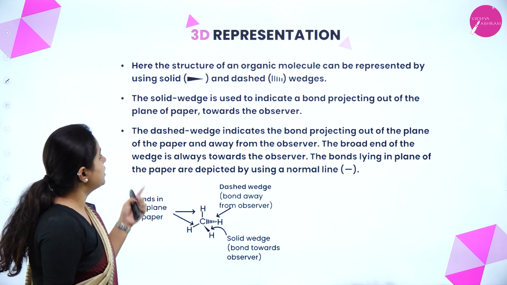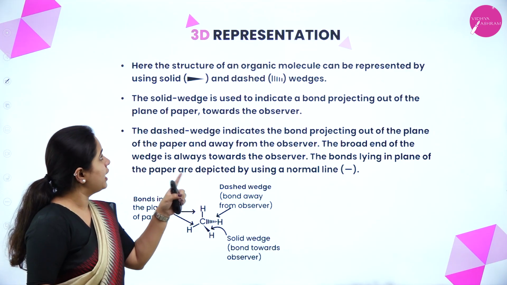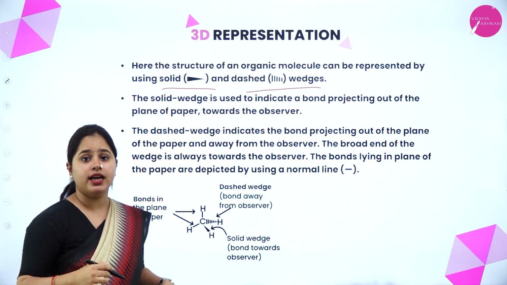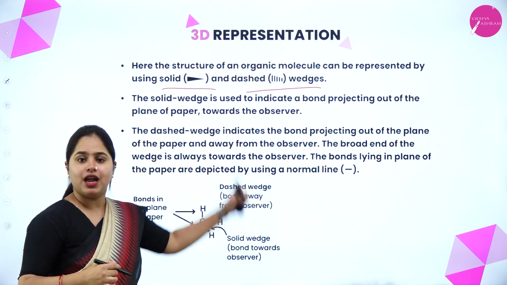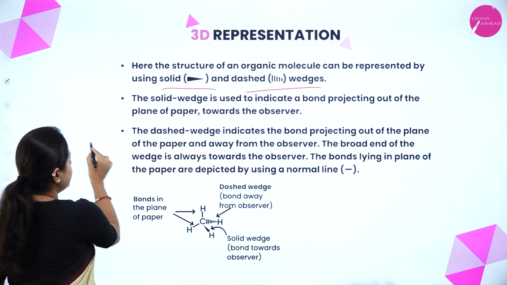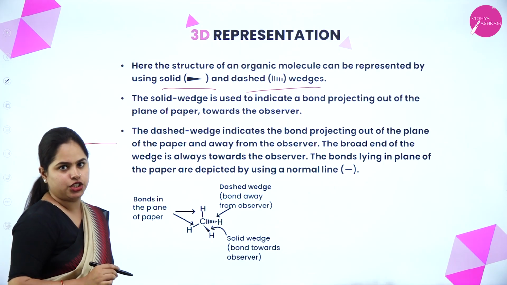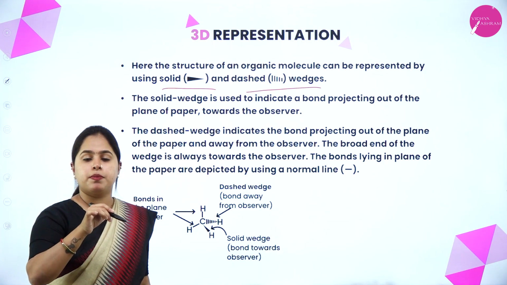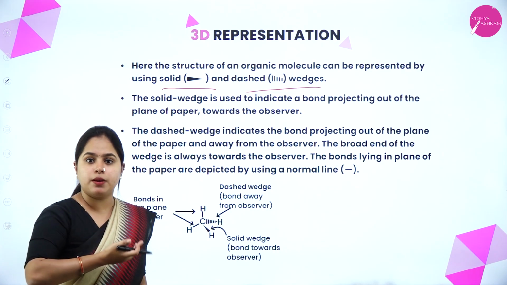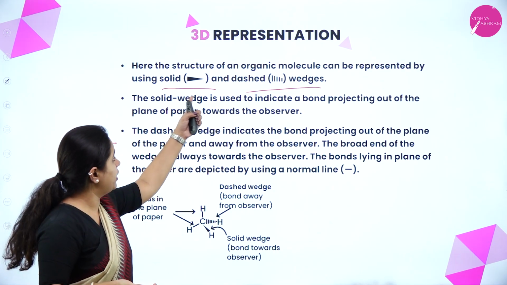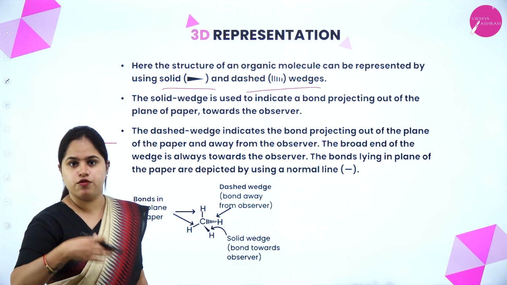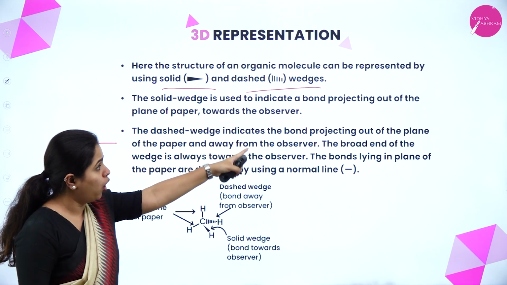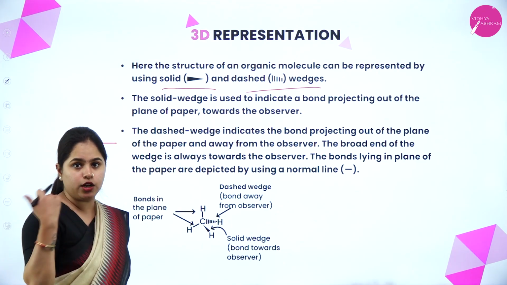Here the structure of an organic molecule can be represented using solid and dashed wedges. There are solid wedges and dashed wedges. We have studied the normal dash, which represents the bond. Those bonds represent the bonds which are present in the plane. Now solid and dashed wedges are also used. For what? We'll see. A solid wedge is used to indicate a bond projecting out of the plane of the paper.